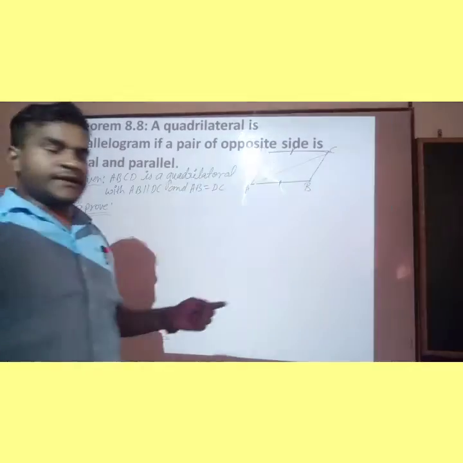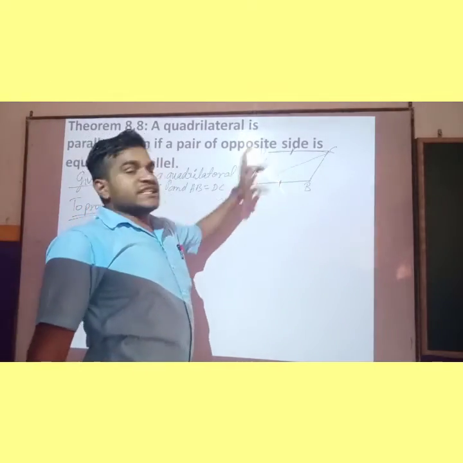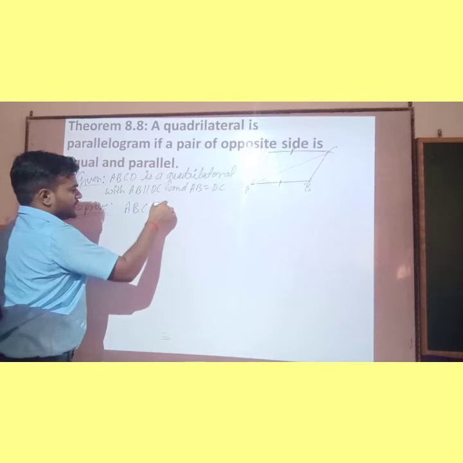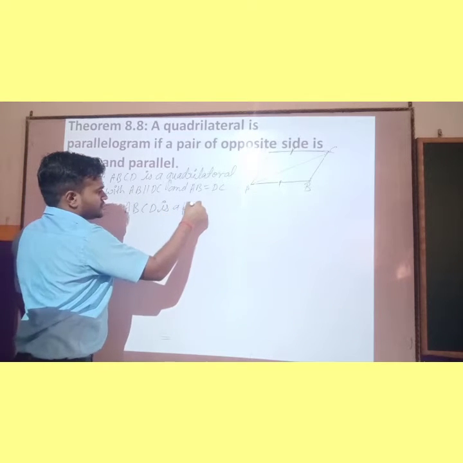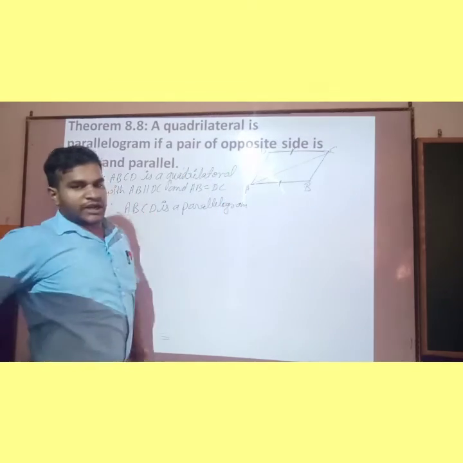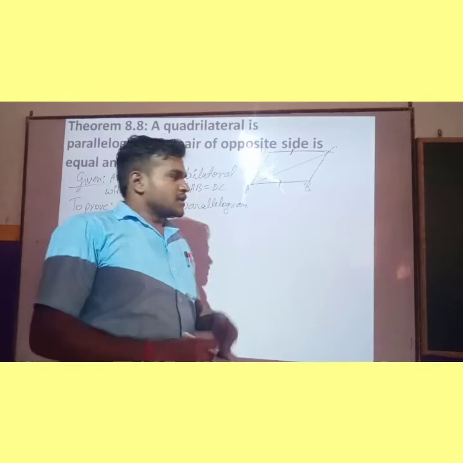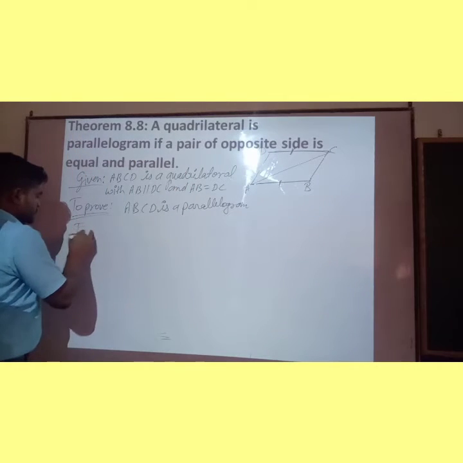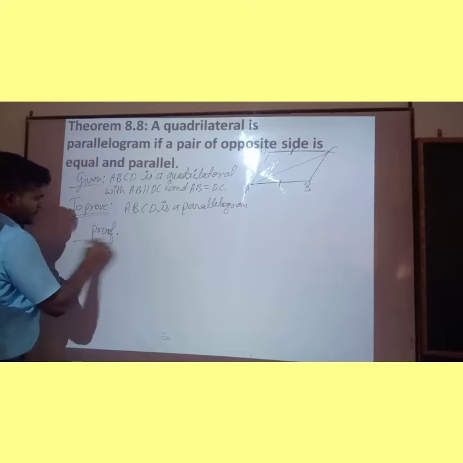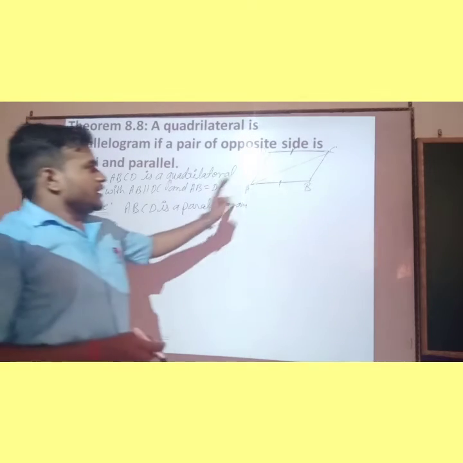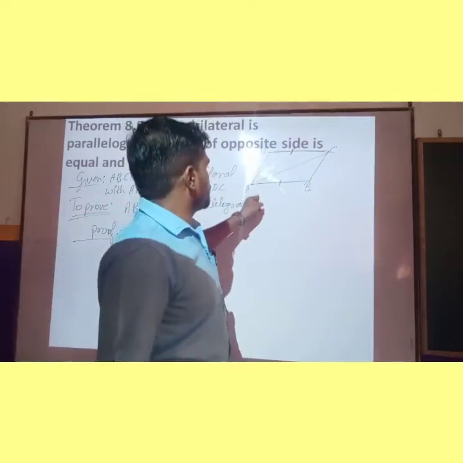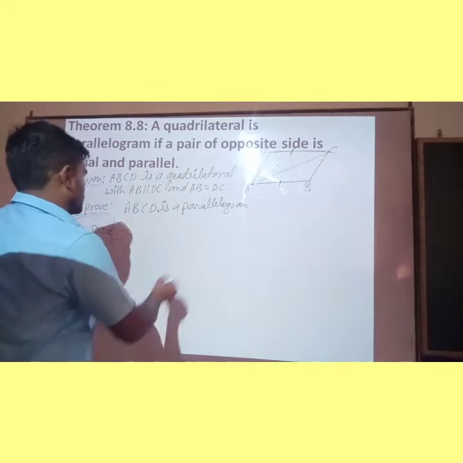We have to prove that ABCD is a parallelogram. So to prove, here ABCD is a quadrilateral with AB parallel to CD as well as equal.